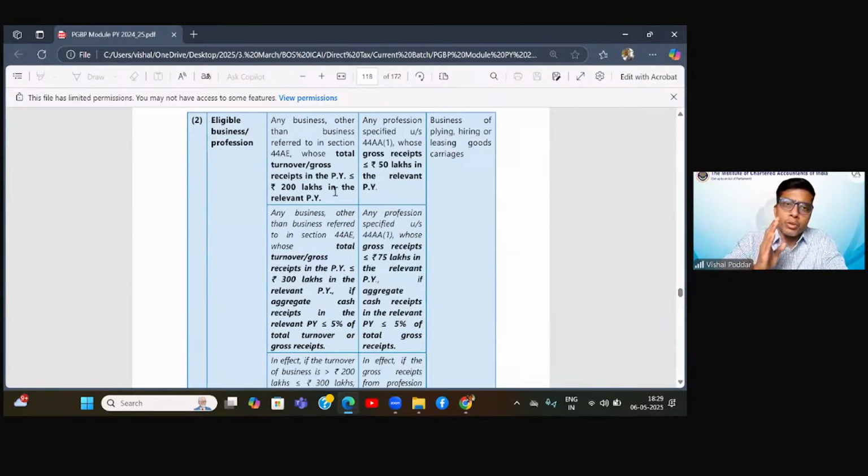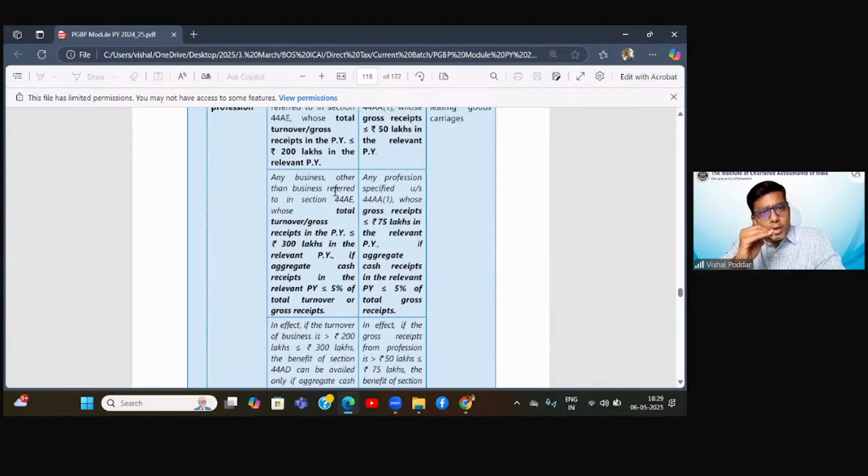Because PGBP allows you to follow mercantile basis or cash basis. Those following mercantile basis count the turnover which has accrued during the year, and those following cash basis, we will see the cash receipts only. If your turnover does not cross 2 crore, you are eligible.